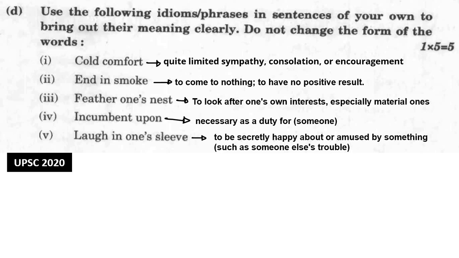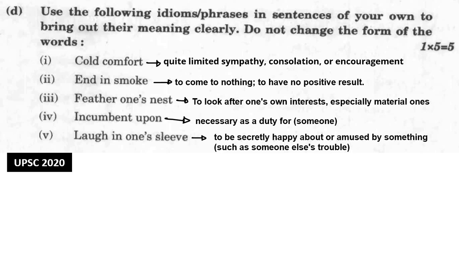First is cold comfort. Cold comfort means when you have limited sympathy for somebody or you provide limited encouragement. Second is end in smoke. End in smoke means something that has no positive result. Feather one's nest means when you look after your own selfish interest instead of looking after others' interest. Right? You are worried about your own selfish interest or your own gains.